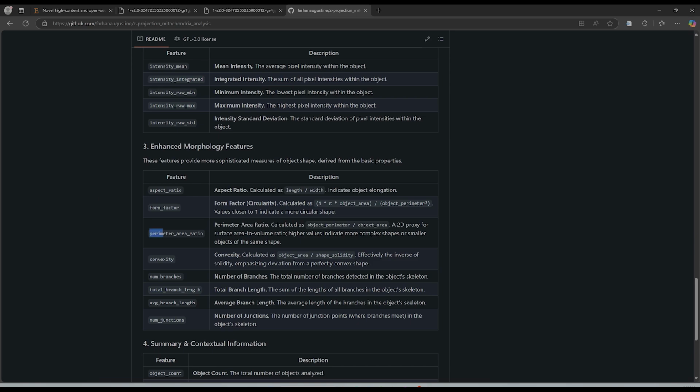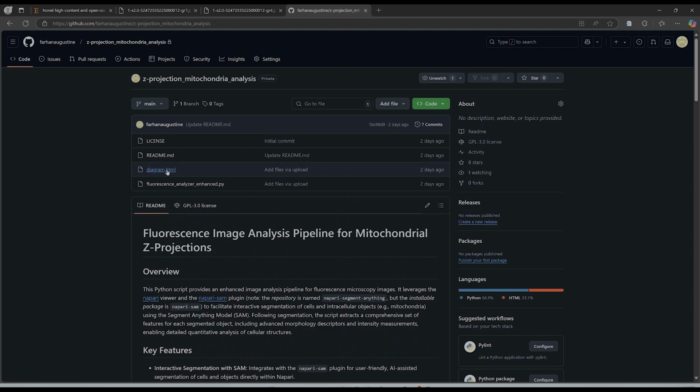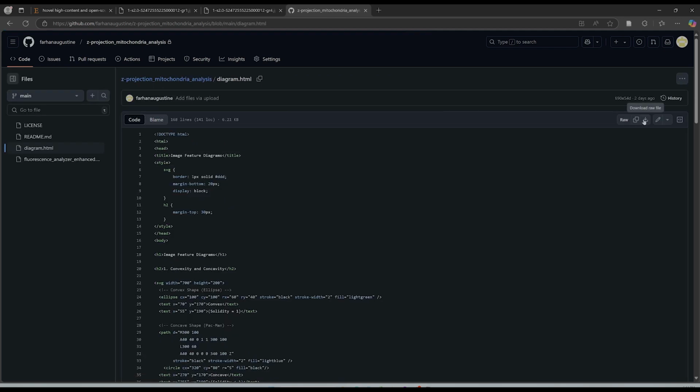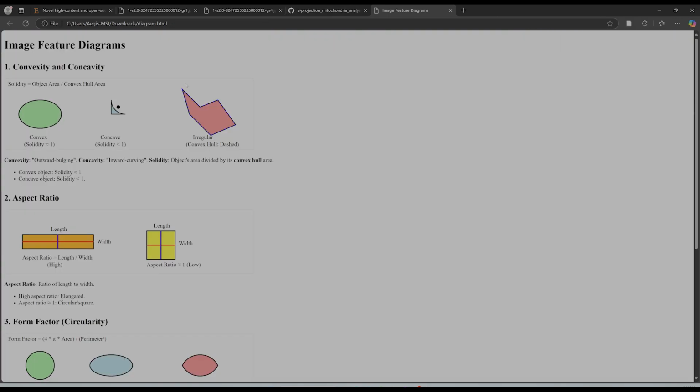And those include perimeter area ratio, and this is a proxy for surface area to volume ratio that I often do for my 3D image segmentations. But here it's being utilized to indicate the complexity of the mitochondria morphology. And let me show you what I mean. I'm going to download this and open this.